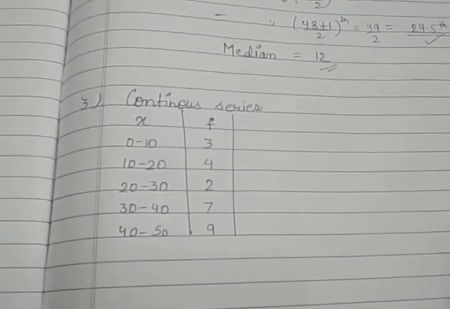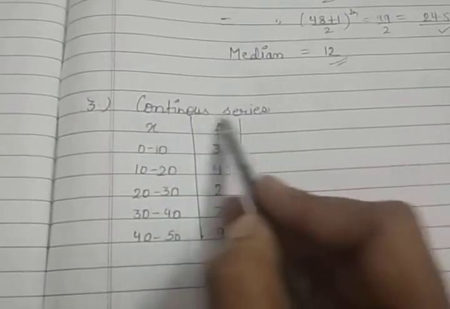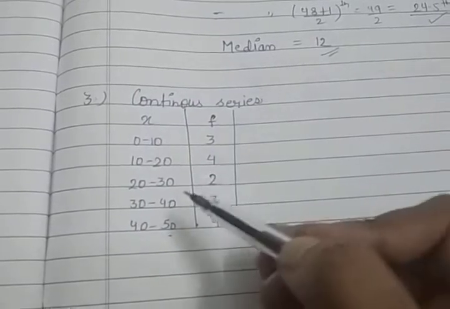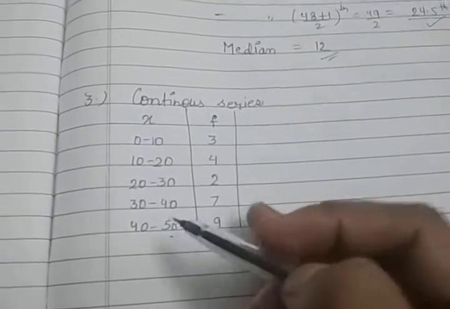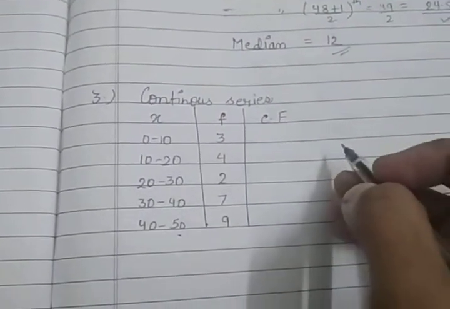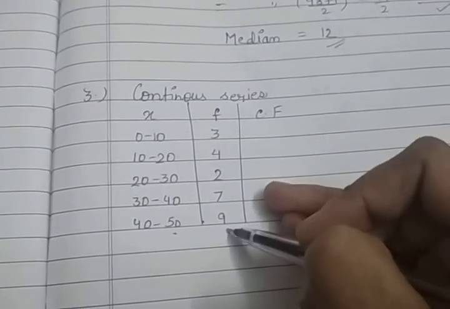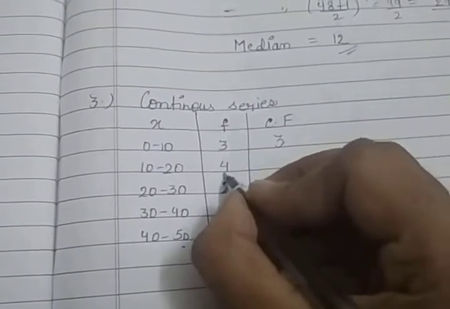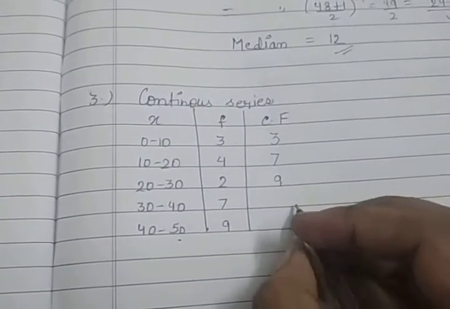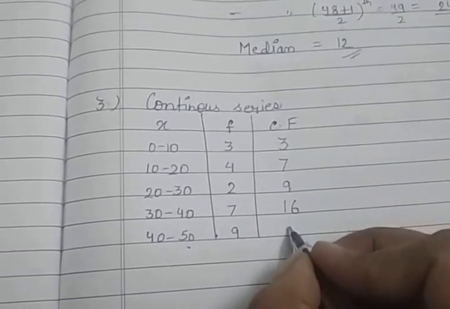Now the next type of series to calculate the median is the continuous series, in which we will get the class interval. So first step, if it is arranged then no problem, if it is not arranged then we have to arrange it. Now the second step, same as the discrete series, the CF: you have to add the frequencies from top to bottom. So 3 plus 4, 7; 7 plus 2, 9; 9 plus 7, 16; and 16 plus 9, 25. Done.